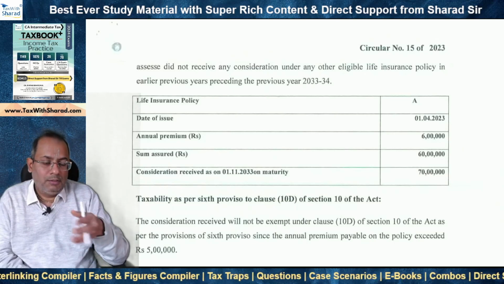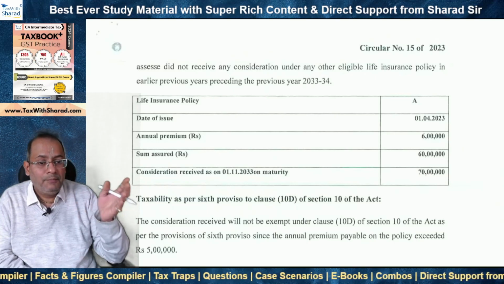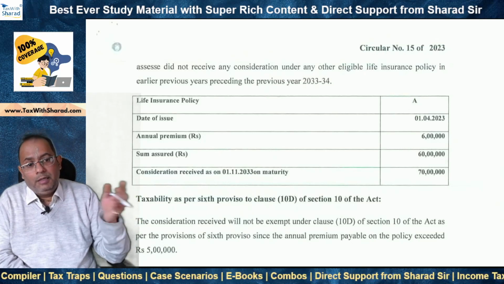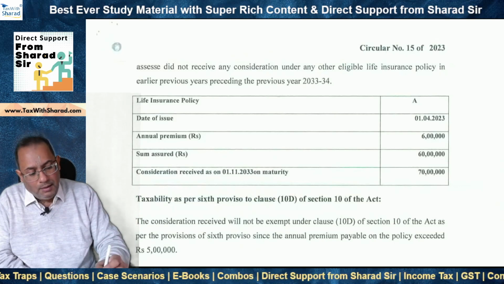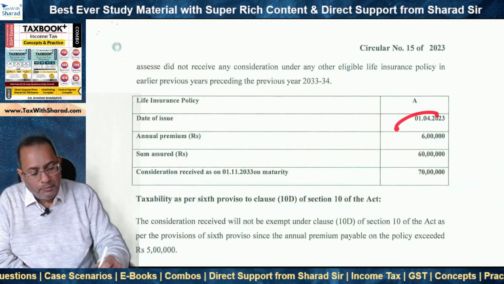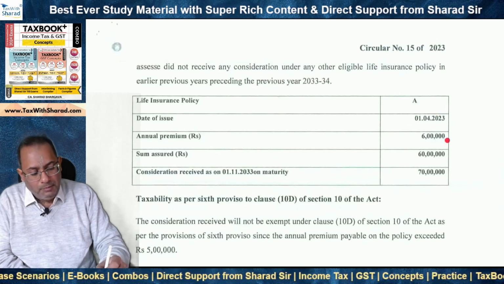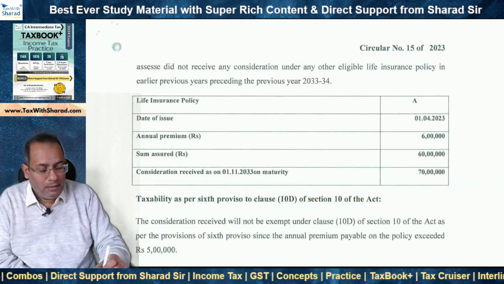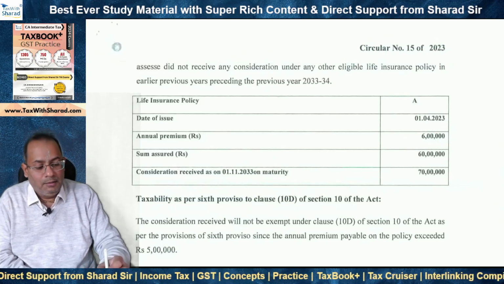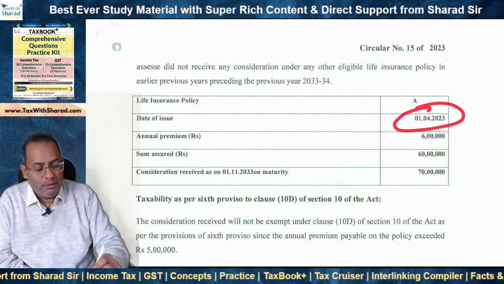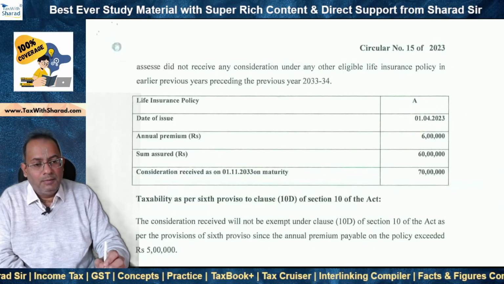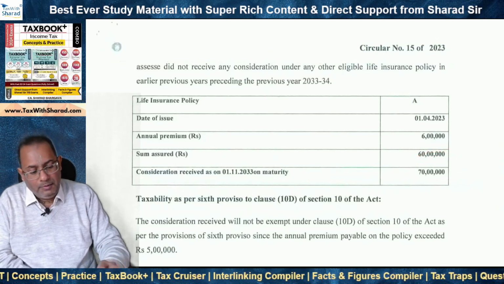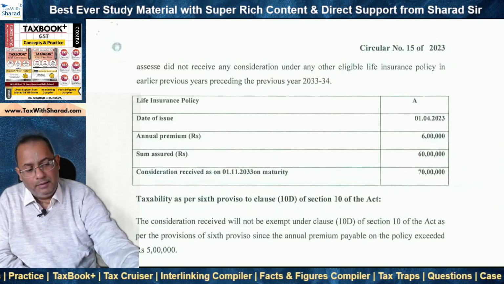That means whether the policy is issued on or after 1st April 2023 and whether the premium, or the aggregate in the case of multiple policies, is or is not more than rupees 5 lakh. In this case, the date of issue is 1st April 2023, the annual premium is 6 lakh, the sum assured is 60 lakh and the consideration received is 70 lakh. Since this 6 lakh is more than rupees 5 lakh and the policy has been issued on or after 1st April 2023, the policy becomes an excess premium policy and the sum of 70 lakh will be taxable. It will not be exempt under section 10(10D).